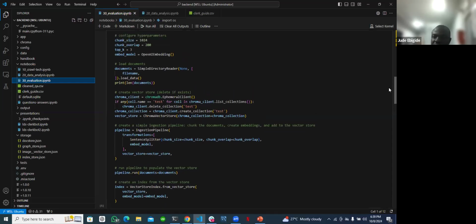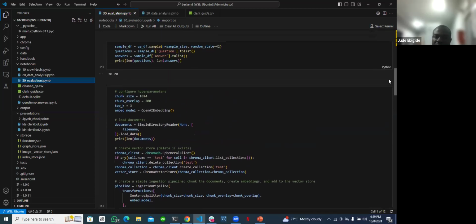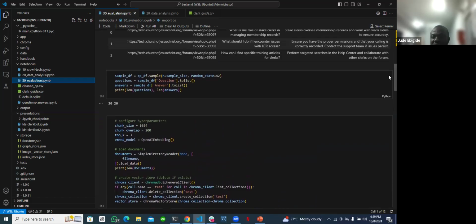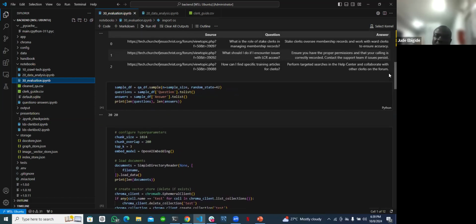I didn't bother because I had about 0.89, which is very high. So I didn't bother with the analysis. So I used that to test my RAG system to see if it works well. And so I would like to show the responses I got from that.